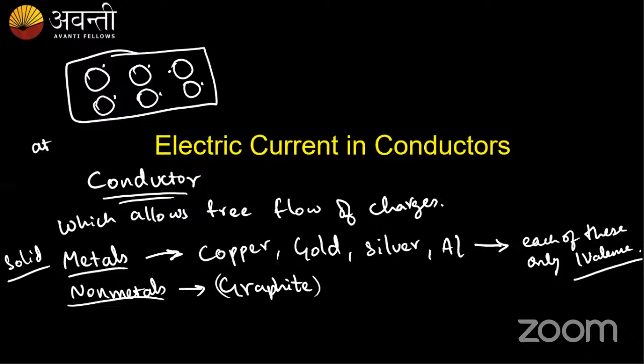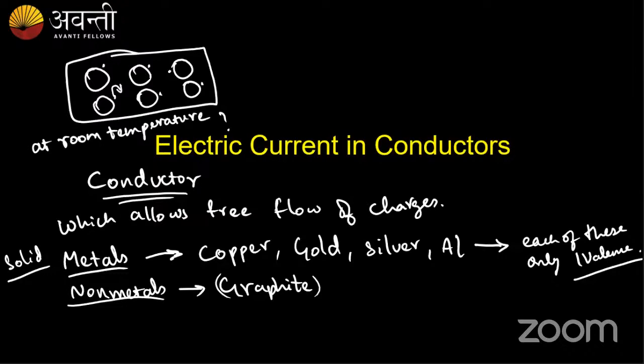Is room temperature enough for these valence electrons to come out of their outermost shell? Yes, at room temperature they can absorb the heat available in the room and move out of the outermost shell easily.